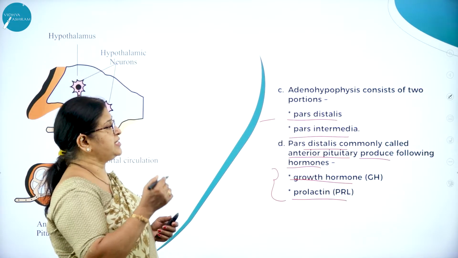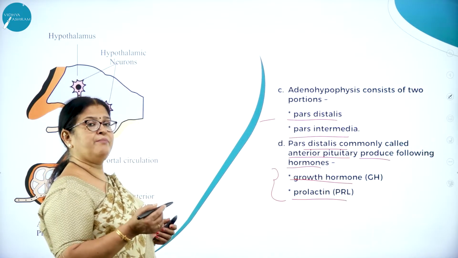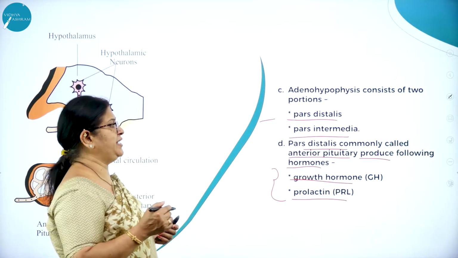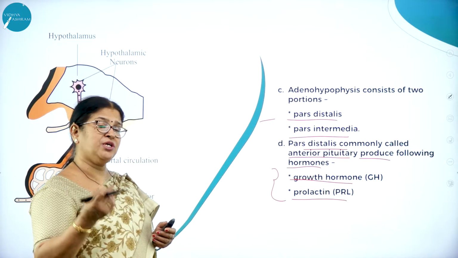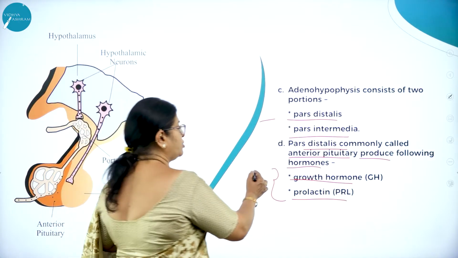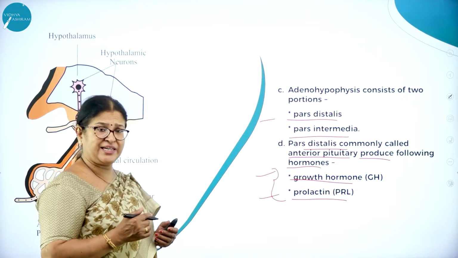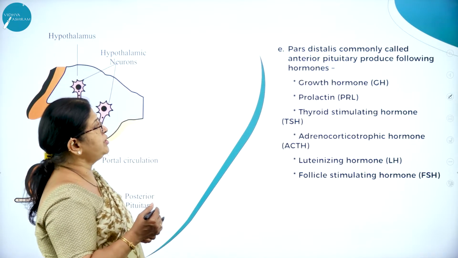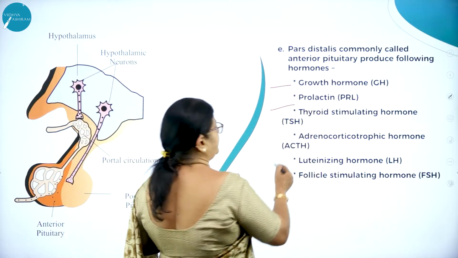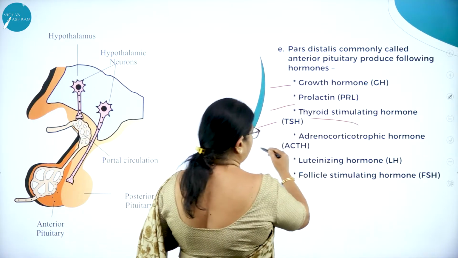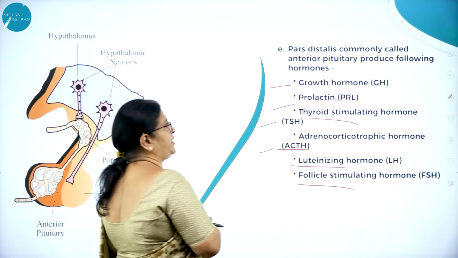Now let us see that adenohypophysis, as I said, consists of two portions, namely pars distalis and pars intermedia. Pars distalis, one portion of the adenohypophysis, produces two types of hormones. What are they? Growth hormone and prolactin, which plays a very great role during the lactation period. And even thyroid stimulating hormone, ACTH, LH, and follicle stimulating hormone.